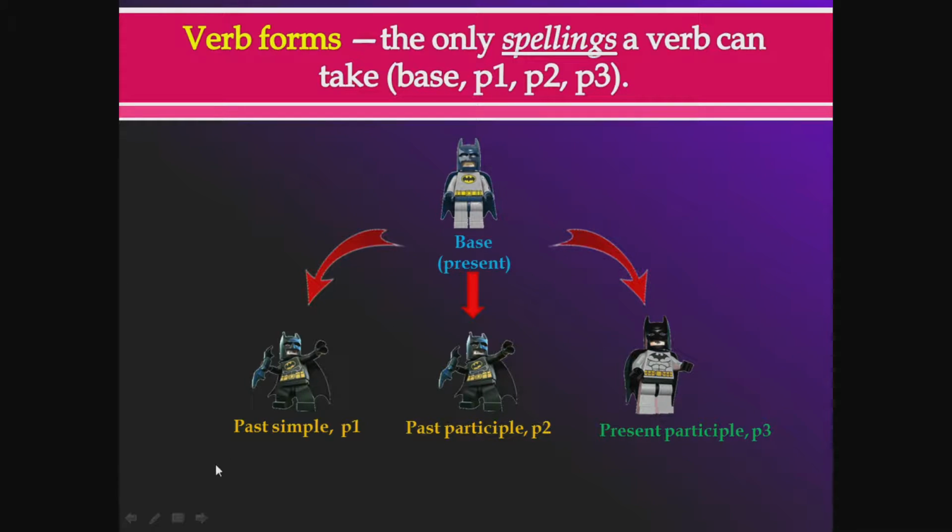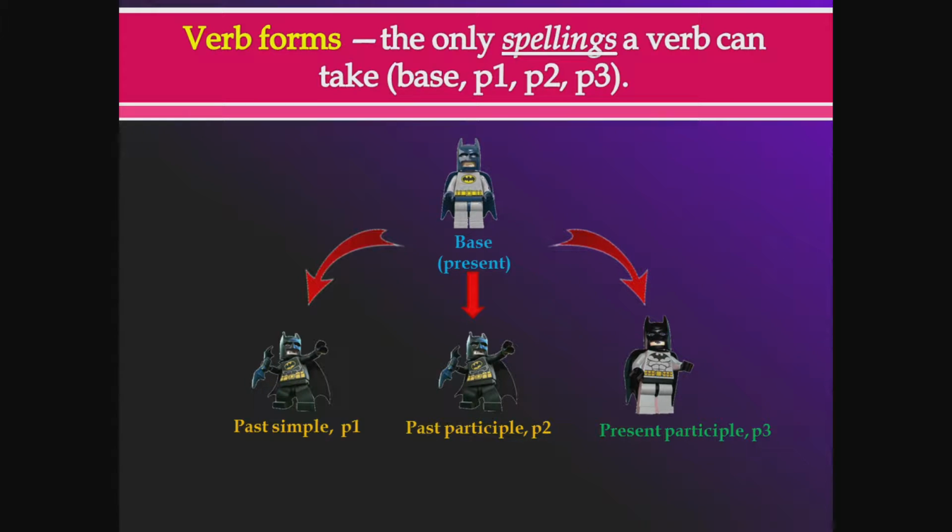Okay. Now, these names are kind of cumbersome to remember, I think, at least for simple people like me, novice grammar students. So past simple, you can say, okay, that's the P1 form, the first form. They all start with P, see? So you can call this one P1 form, this one P2 form, and this one P3 form, or V1 form, V2 form, and V3 form. So there's a base form, and there's P1, P2, P3. It makes it easy to remember. The P3 being the present participle, the one with the ing in it. Okay? And the past simple and the past participle are the ones that end with ed and ed.